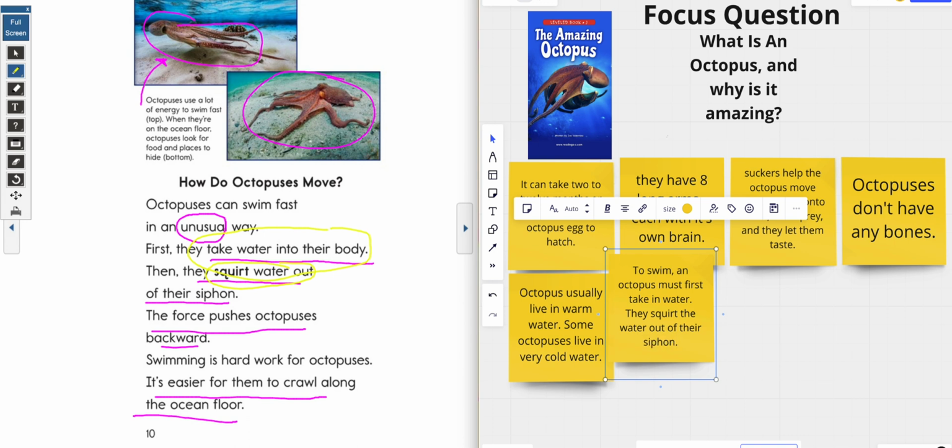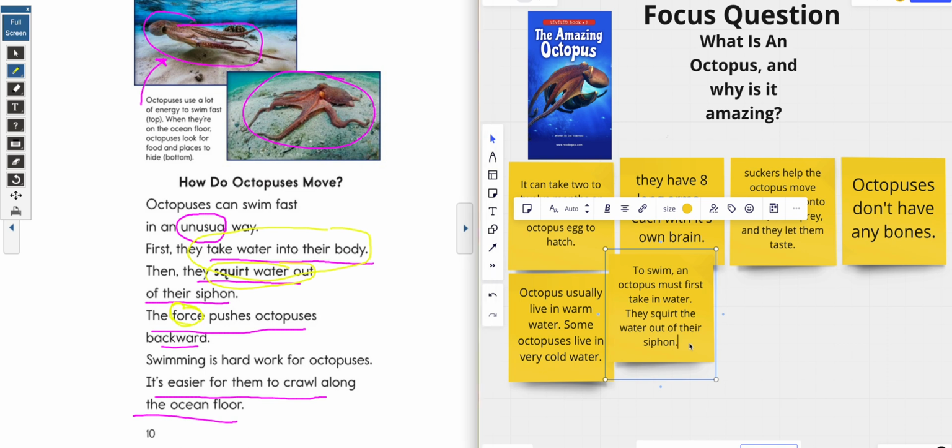Okay, did I spell it right? S-I-P-H-O-N. Yep, I sure did. And then what happens? It says the force pushes the octopuses backwards. So when they say force, guys, they're talking about the actual movement of it. So they're not going to move forward. They're going to move backward.